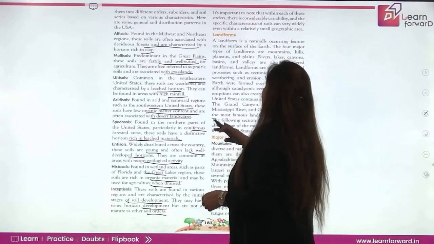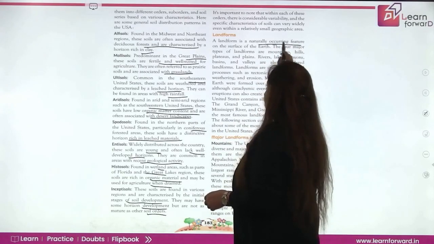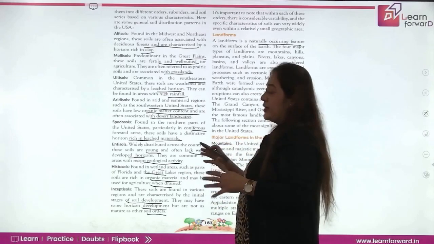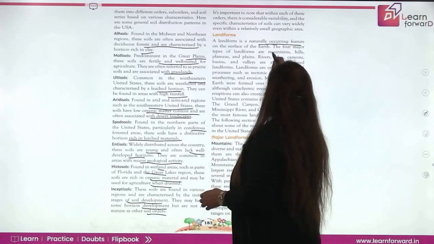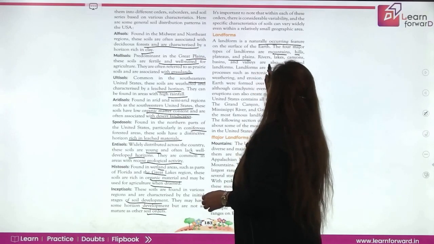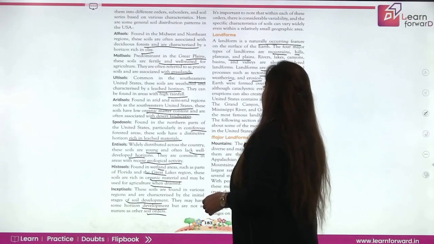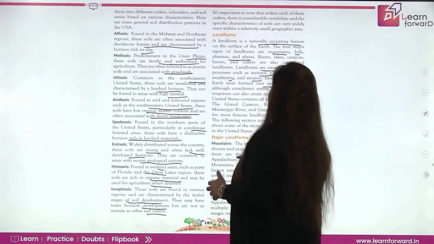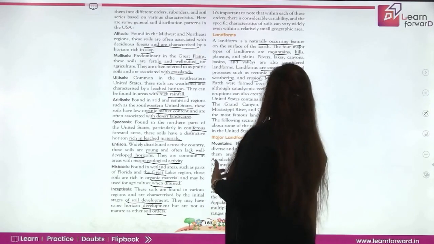If we talk of the landform, it is a naturally occurring feature on the surface of the earth. The four major types of landform found in the US are the mountains, the hills, the plateaus, and the plains. Rivers, lakes, canyons, basins, and valleys are also considered landforms. Landforms are created by natural processes such as tectonic plate movement, weathering, or erosion. These landforms were formed over millions of years, although if we talk of volcanic eruptions, it may be very recent also, but it's an old term.